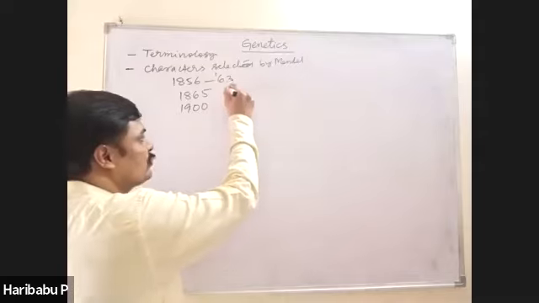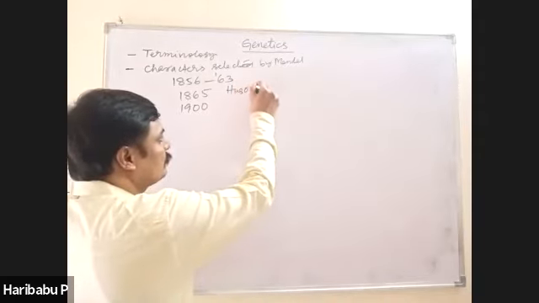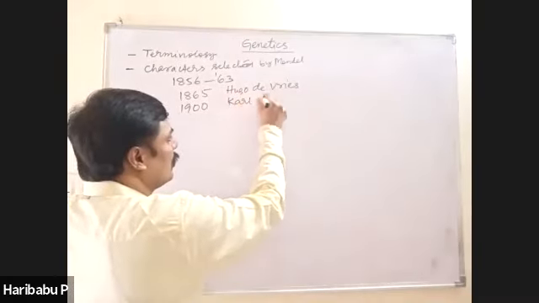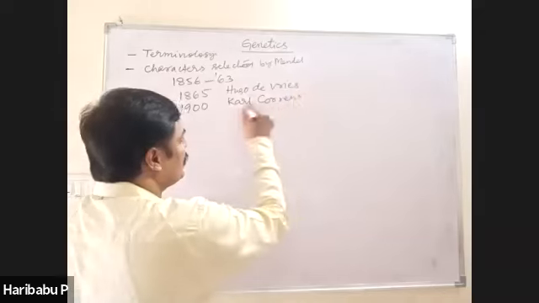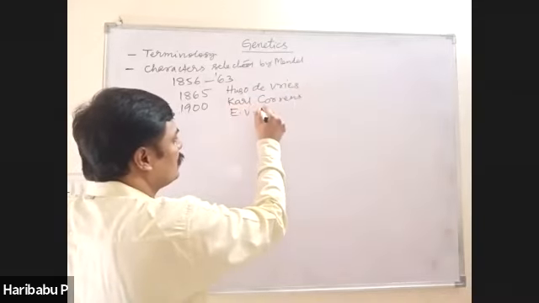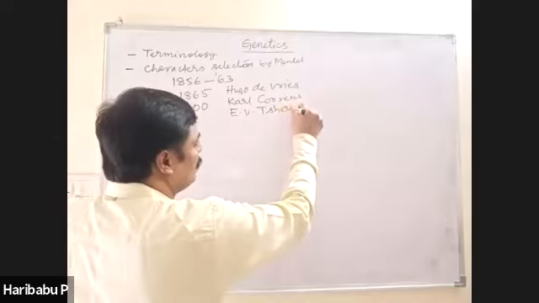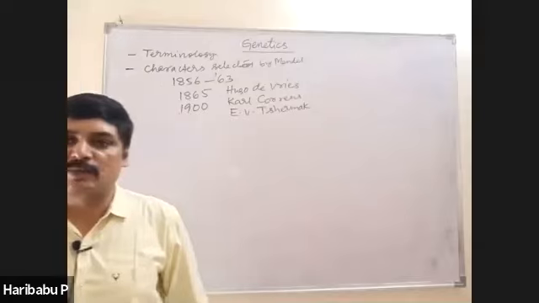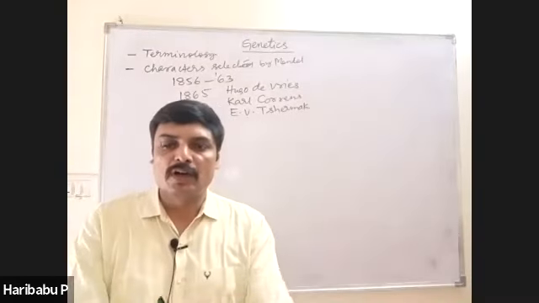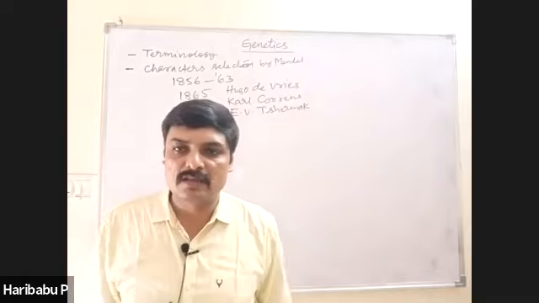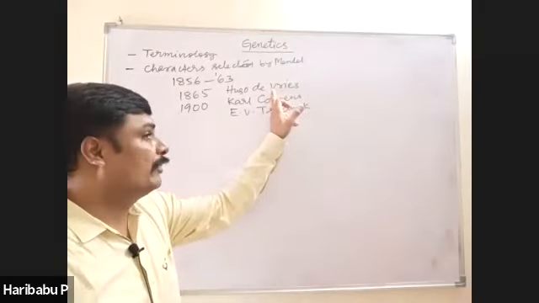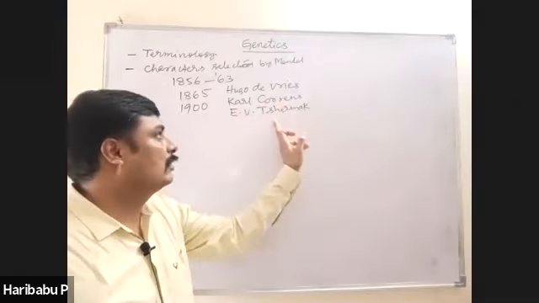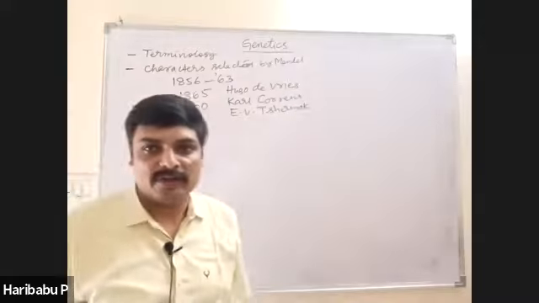Who are they? Try to recollect the names. Hugo de Vries, Karl Correns, Erich von Tschermak. These 3 scientists are called the rediscoverers of Mendel's laws. Who are the rediscoverers of Mendel's laws? Hugo de Vries, Karl Correns, Erich von Tschermak. So this area is also very important.